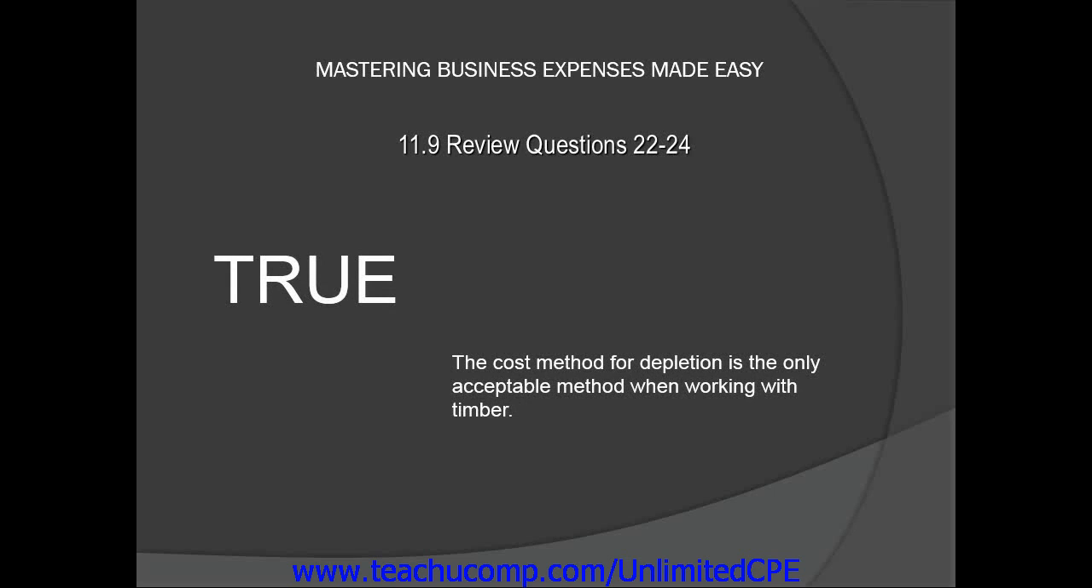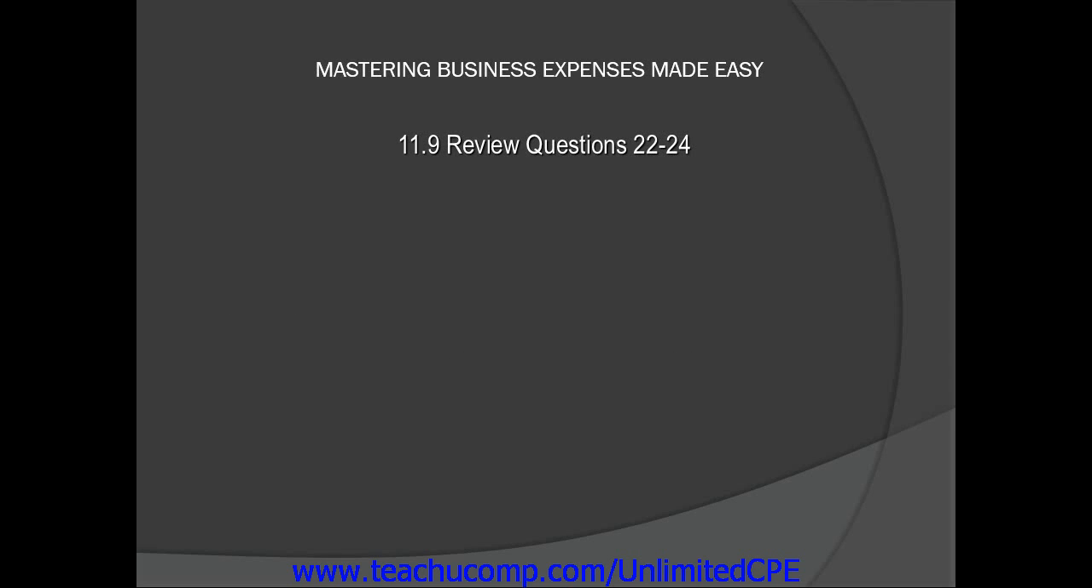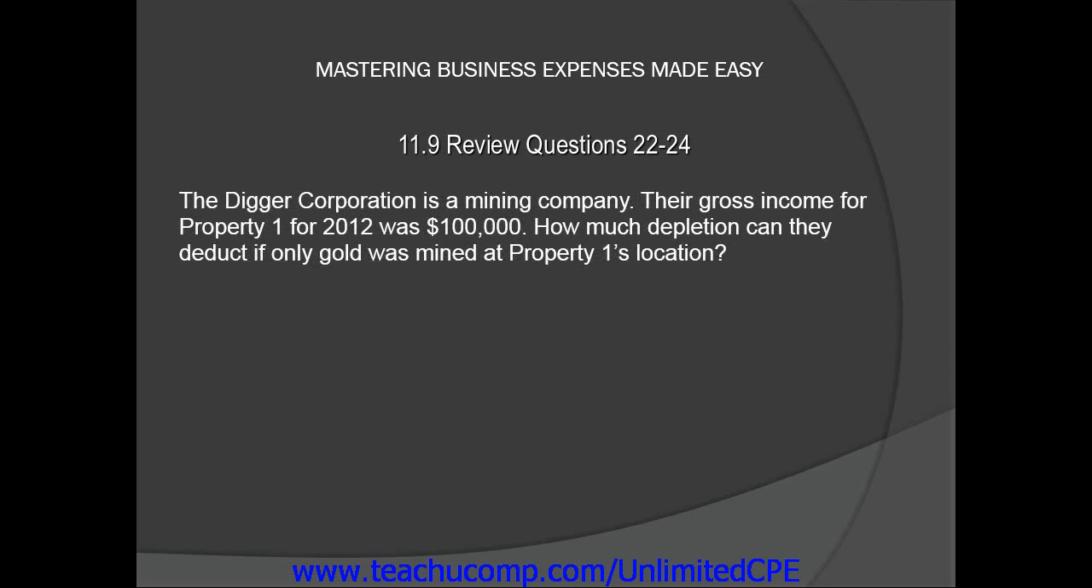Now let's take a look at review question number 24. The Digger Corporation is a mining company. Their gross income for Property 1 for 2012 was $100,000. How much depletion can they deduct if only gold was mined at Property 1's location?